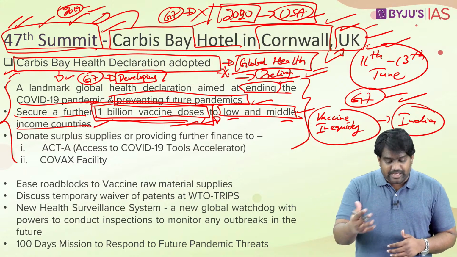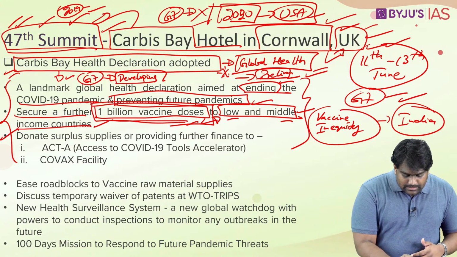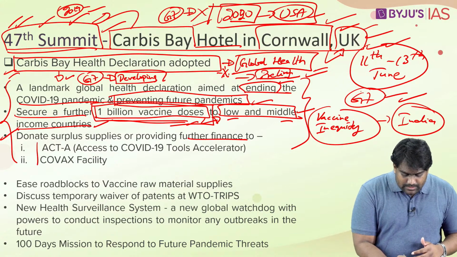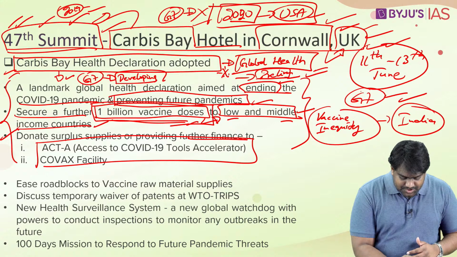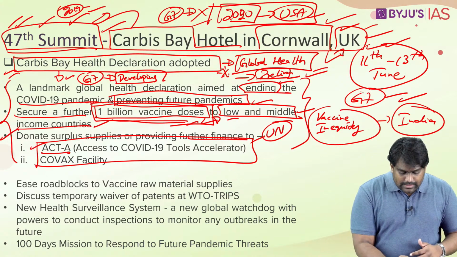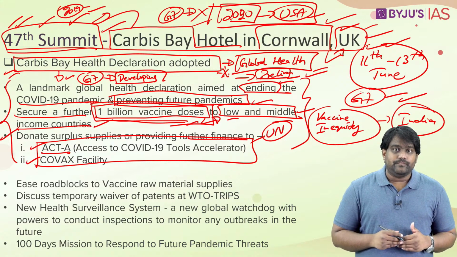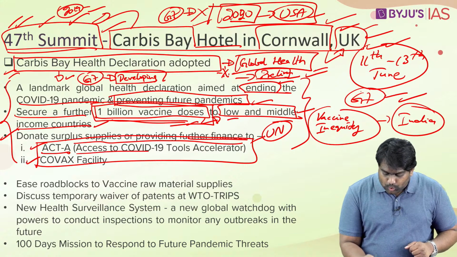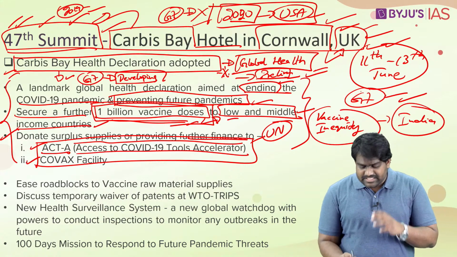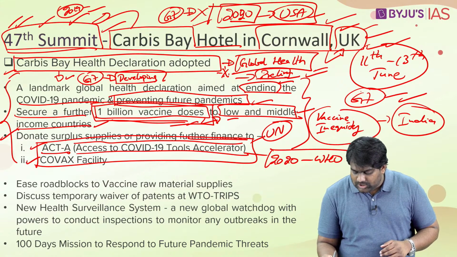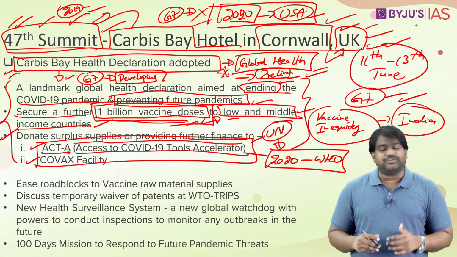Next, these countries will also support and even finance two important initiatives that have been backed by the UN. One is ACT-A and the other is the COVAX facility. See, ACT-A stands for Access to COVID-19 Tools Accelerator. This initiative was set up last year with the backing of the World Health Organization and the United Nations.